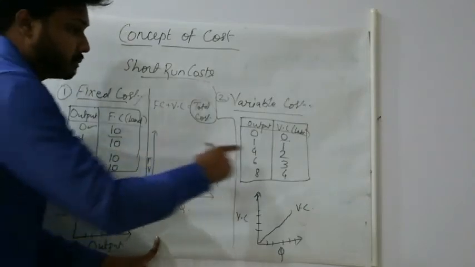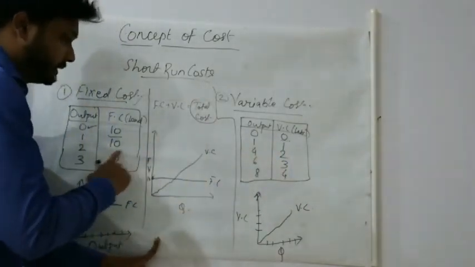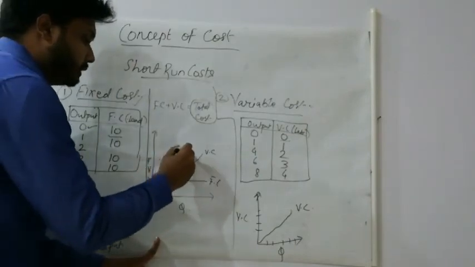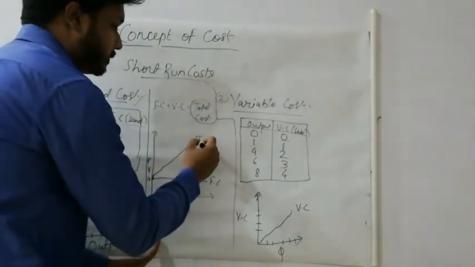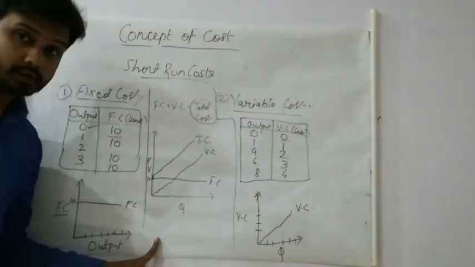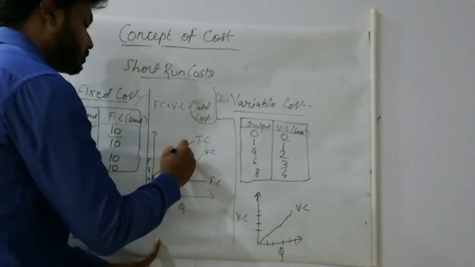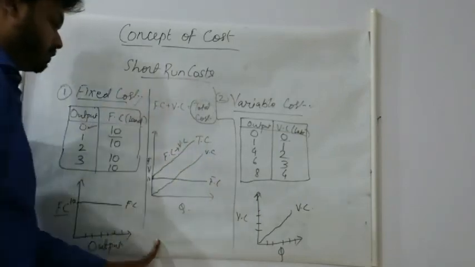Now 10 plus 1, 11. Then 10 plus 2, 12. Like this it will increase. So it will go in this pattern. And this curve will represent total cost. Okay, it means that it is the addition of fixed cost plus variable cost.